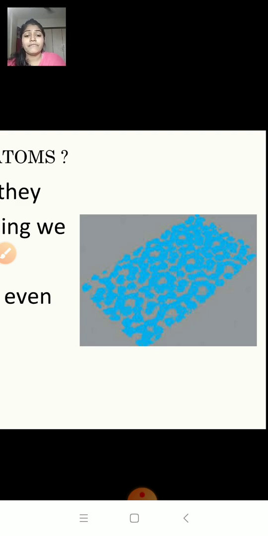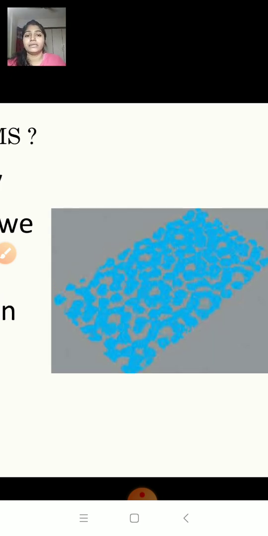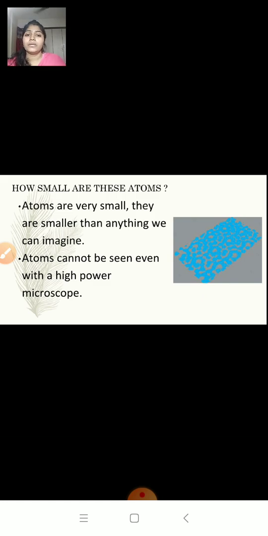But still we are not able to view an individual atom, because even with the help of a high power microscope, we cannot view a single atom. What you can see is only blurred spheres. Atoms are spherical, so the image is not clear.